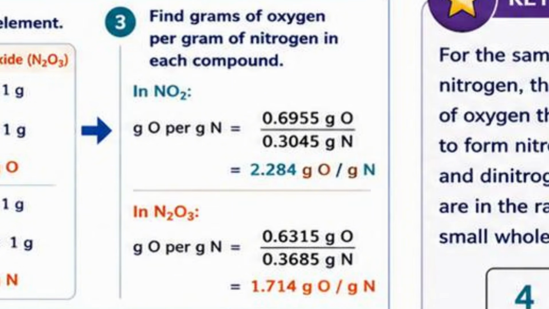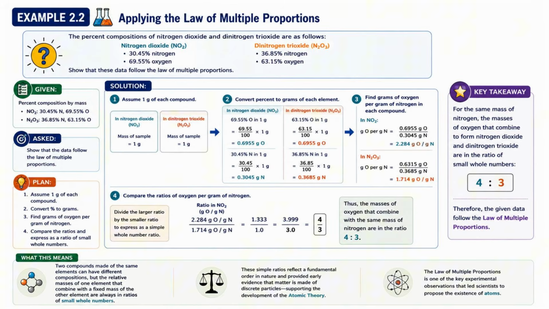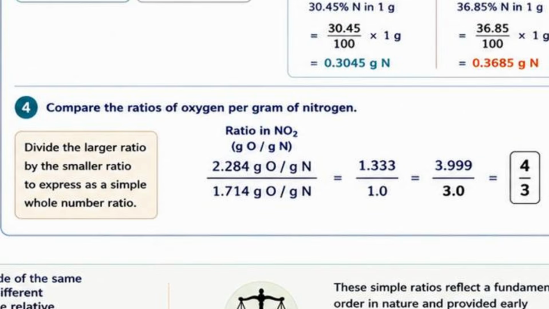Now we compare these two values. To obtain the simplest ratio, we divide the larger value by the smaller value. 2.284 over 1.714 equals 1.33. Now, 1.33 doesn't look like a whole number, but remember, 1.333 is the same as 4 over 3. Therefore, the ratio becomes 4 over 3.